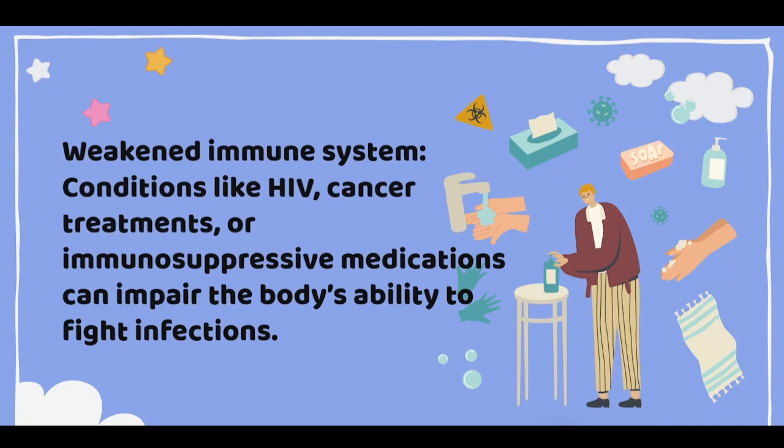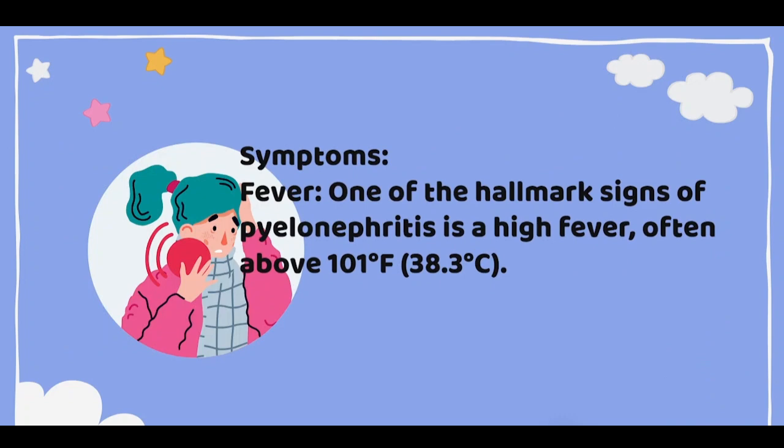Weakened immune system. Conditions like HIV, cancer treatments, or immunosuppressive medication can impair the body's ability to fight infection. Then such patients are more prone to UTIs or pyelonephritis.